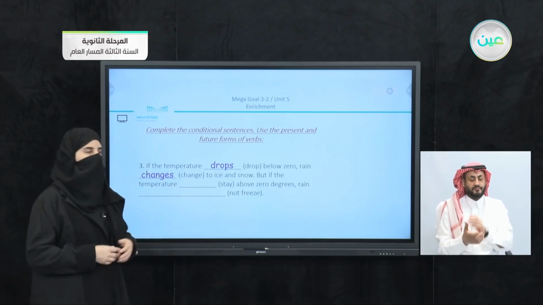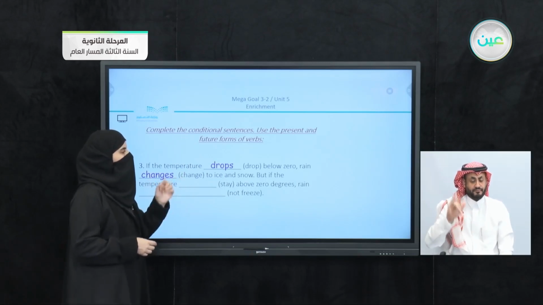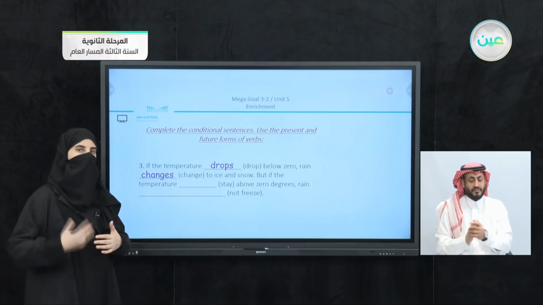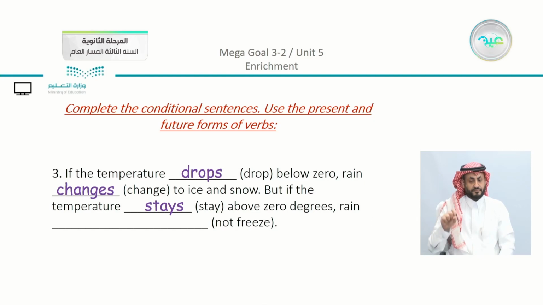Now let's complete it: if the temperature stay above 0 degrees, rain not freeze. We are still giving facts or information, so we say: stays above 0 degrees. Remember, we canceled the idea of using the future because we are just giving facts here.